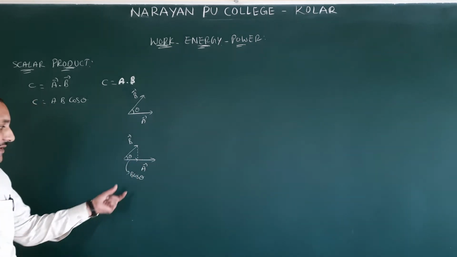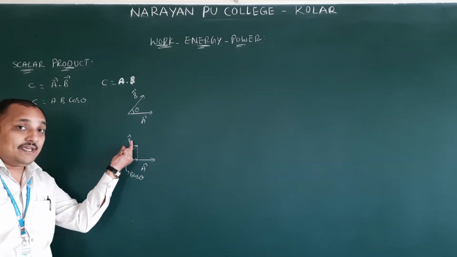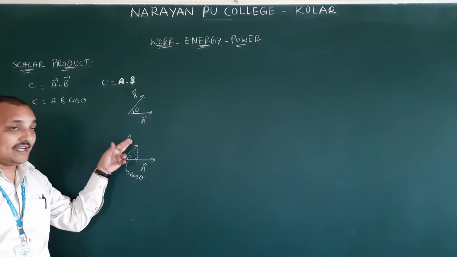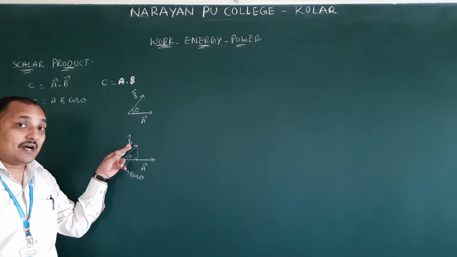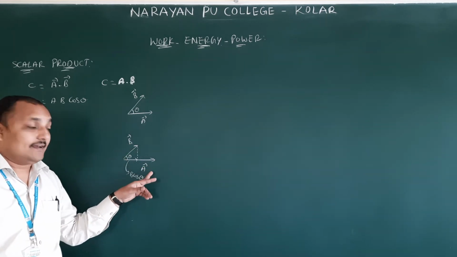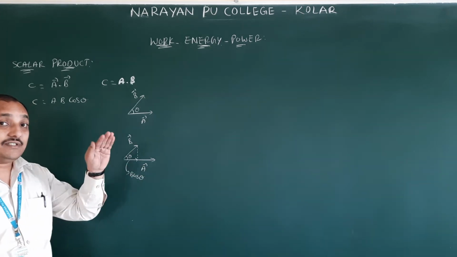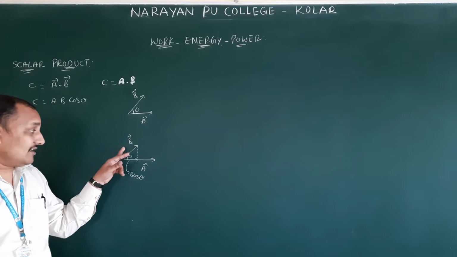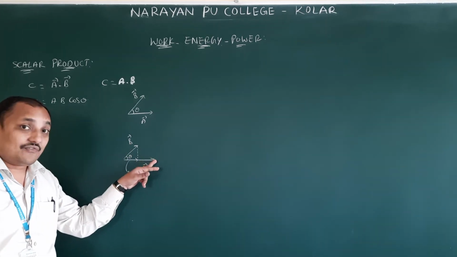b cos theta. What is b cos theta? Component of b bar in the direction of a bar. If you have taken p and q, it is the component of q bar in the direction of p bar. Generally, whenever we are saying this, you have to say first vector, second vector: component of second vector in the direction of first vector.